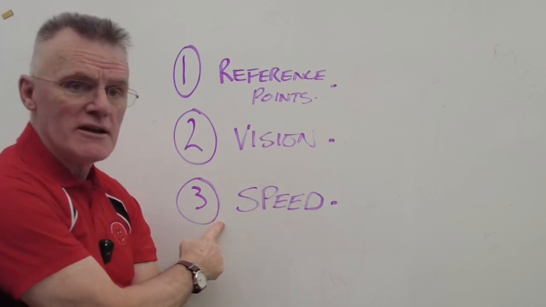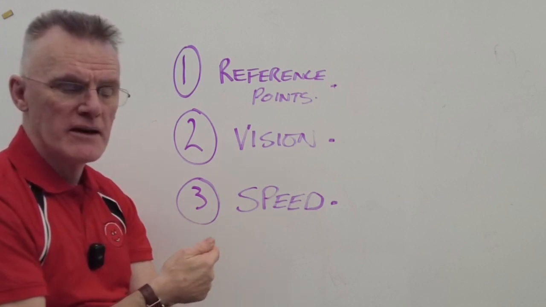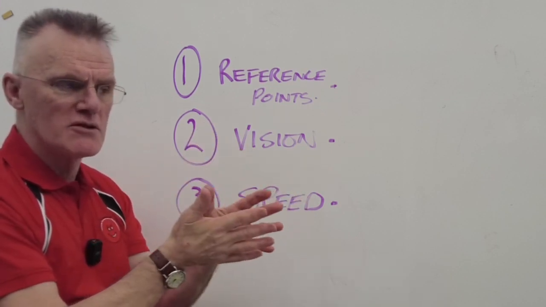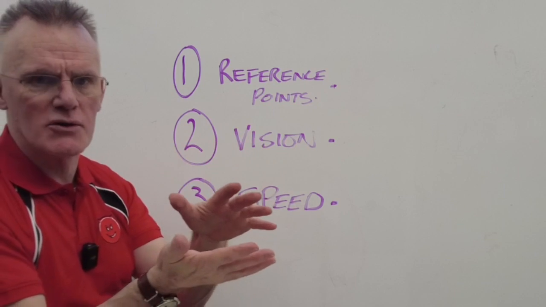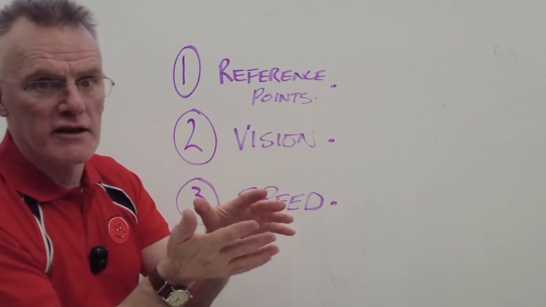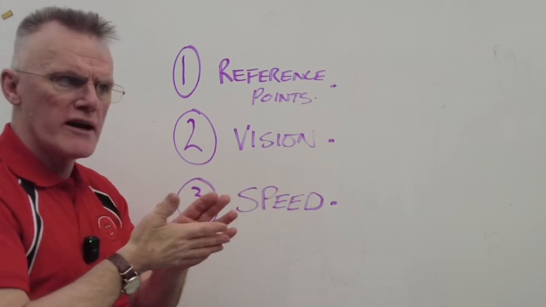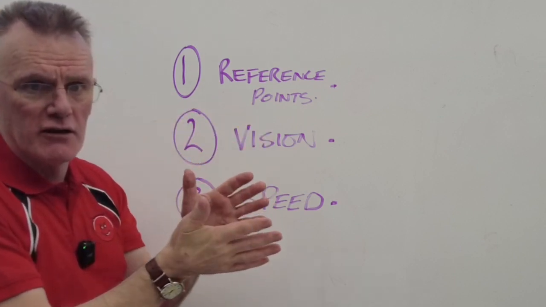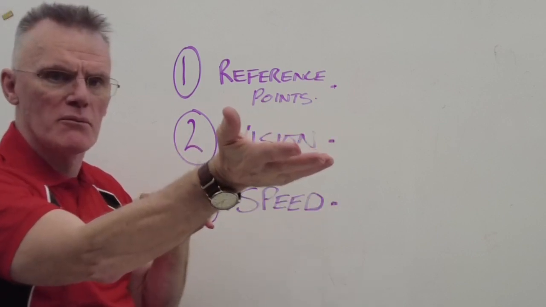And the next one is speed. There's a term I tend to like to use: speed can actually in this situation be your friend. If you're going slowly trying to generate a racing line round a corner, it's quite difficult sometimes, because you end up threepenny bitting because you don't know how hard or how quickly to turn into a corner, and then you've turned in a bit too early, so you have to sit it up and then go back down again because you're looking up for your next reference point. Whereas the faster you go to a point, the more natural these curves, these radiuses become. It's because it's harder to turn in the faster you're going, and it's harder to change direction the faster you're going. So speed to a point can become your friend.